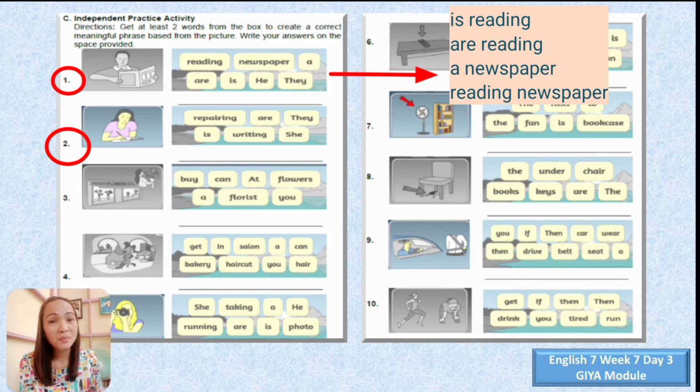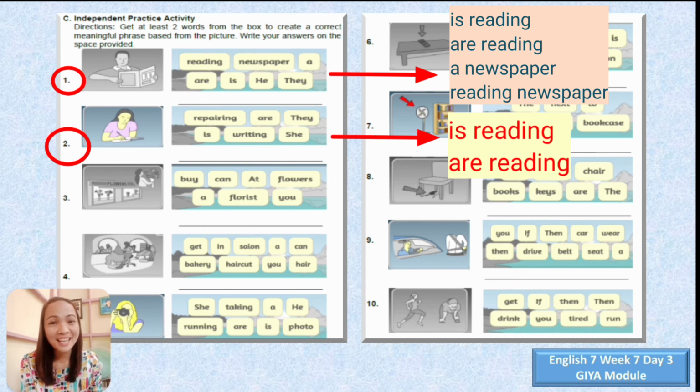But do remember, my dear learners, that a phrase does not have a subject-verb pair. So answers could be is reading, because is reading is just a verb, no subject. Or we can also have are reading.